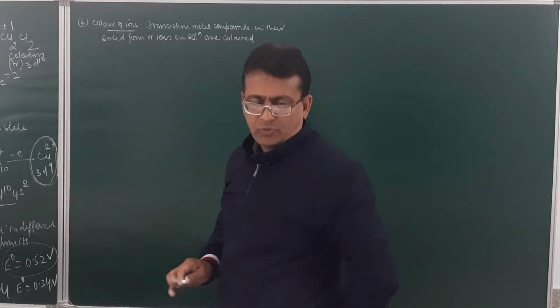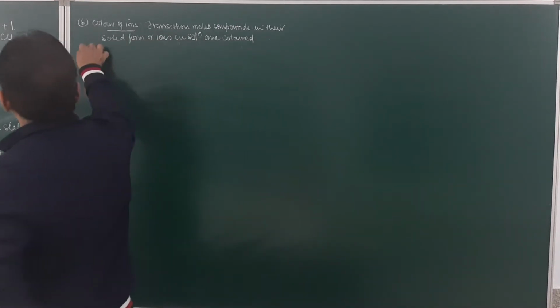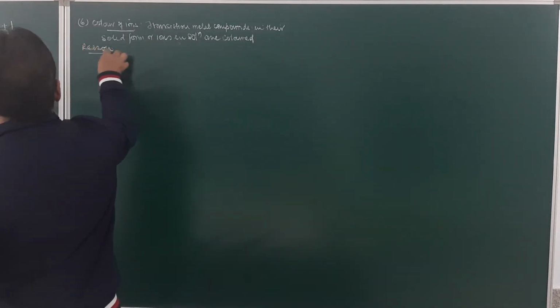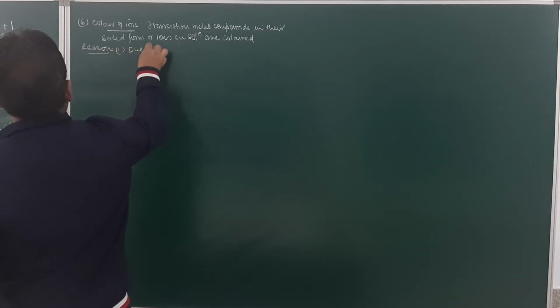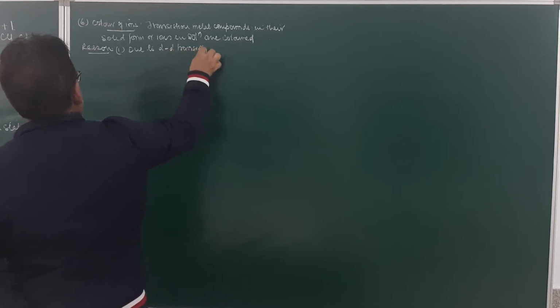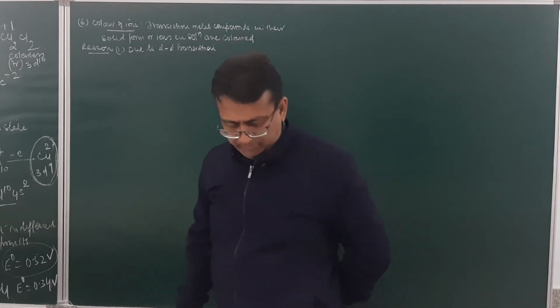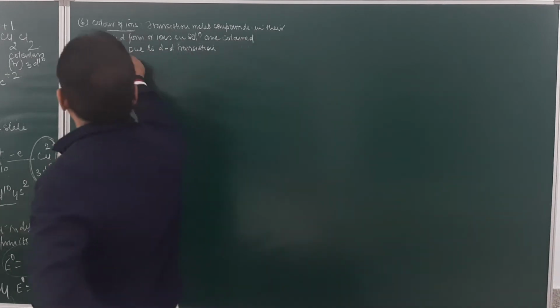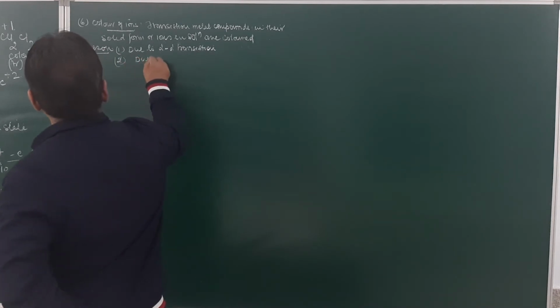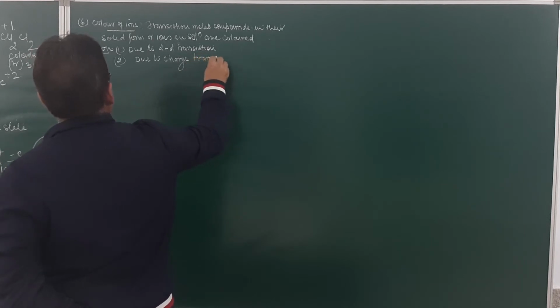Now the question is, what is the cause of coloration? The reason for coloration is a very important question. First, it is due to d-d transition, and second, due to charge transfer.